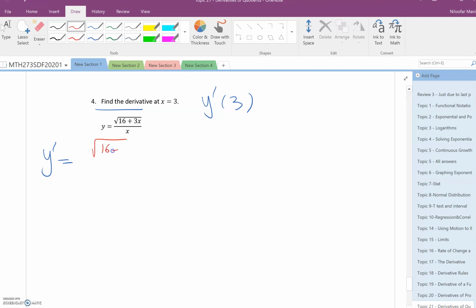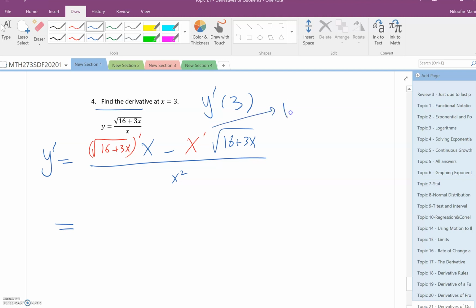Derivative of top times bottom, no change, minus derivative of bottom times top, no change, divided by x squared. So, okay, what is this? Very easy, 1.